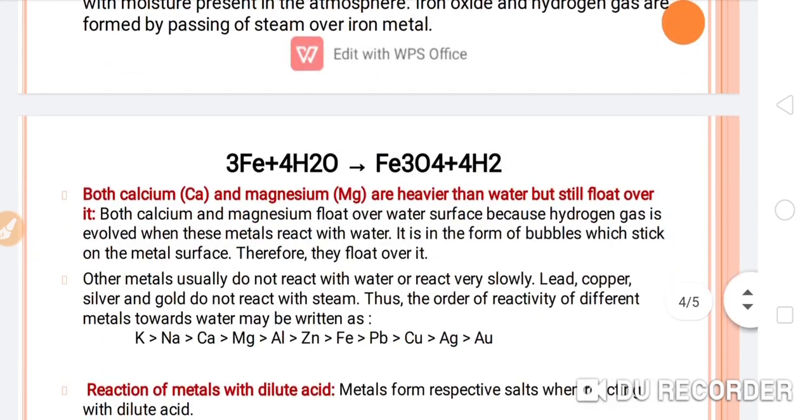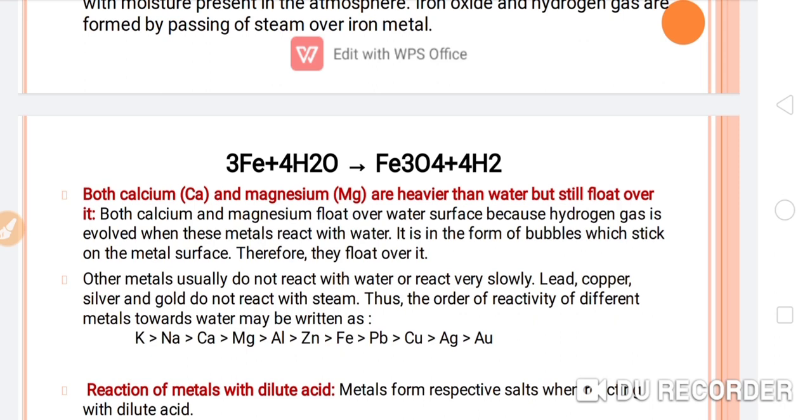So let's see, students, what is the equation? You can see here the equation of the iron with the moisture or the water or the steam. Okay, and what will be the product? You can see here. Okay, now the important point which we have to note down, that is both calcium and magnesium are heavier than the water. Okay, this is a very important point. Both calcium and magnesium are heavier than the water but still float over it.